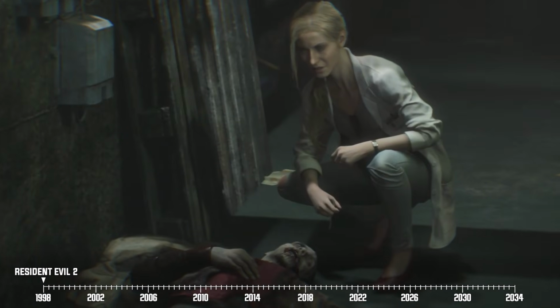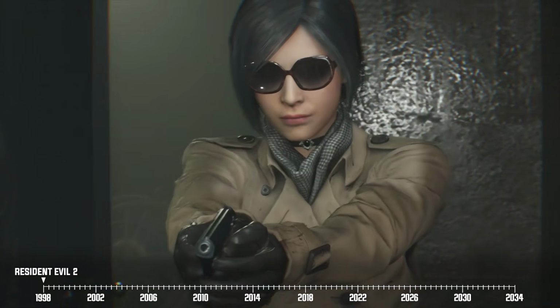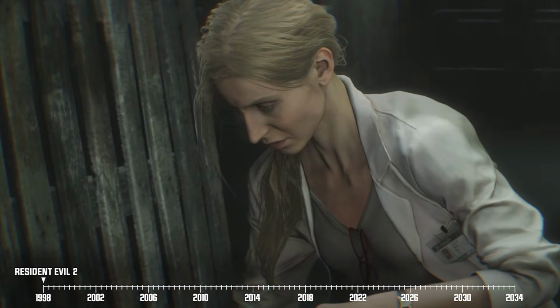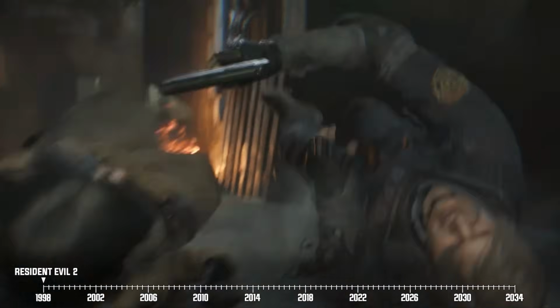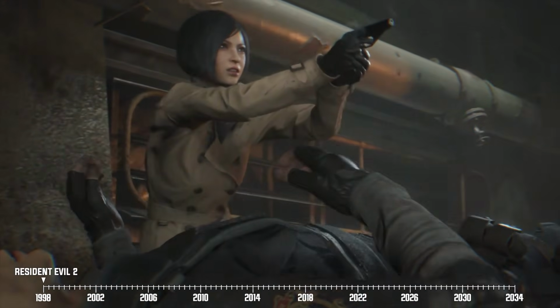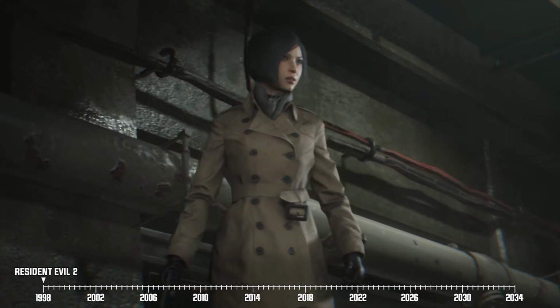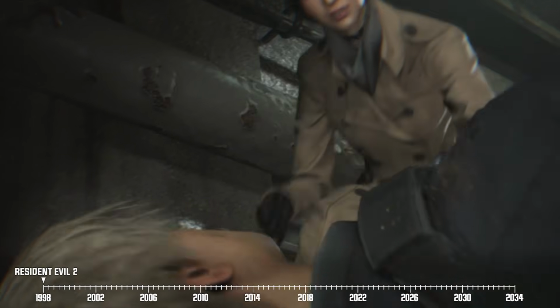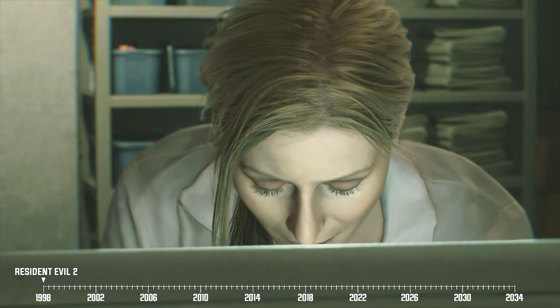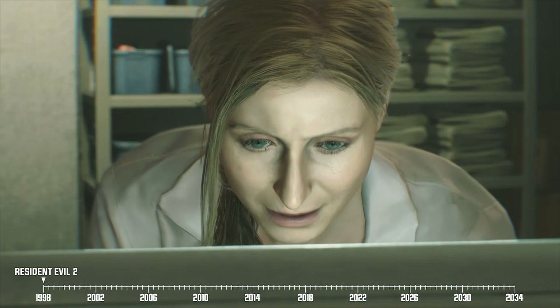Later, Ada and Leon link up once more, and the duo encounters another woman who tries to put a bullet in Ada. However, Leon, being the charming hero that he is, takes a bullet for her. Instead of paying back the favor, Ada just leaves our boy to bleed out and instead goes with the same woman who just tried to shoot her. It's revealed that this lady happens to be Sherry's mom, Annette.